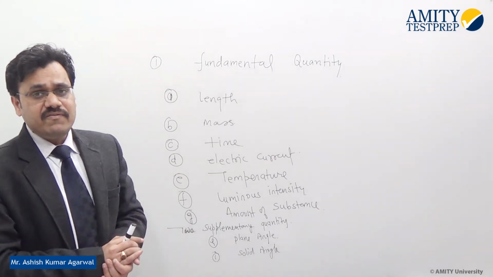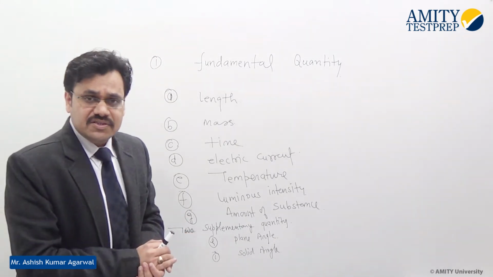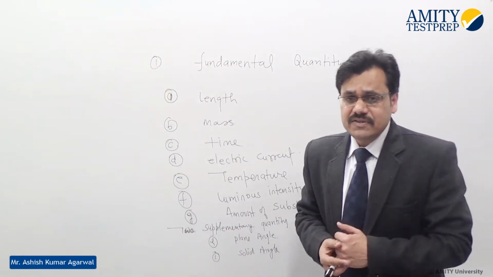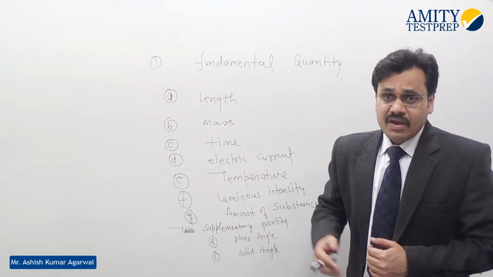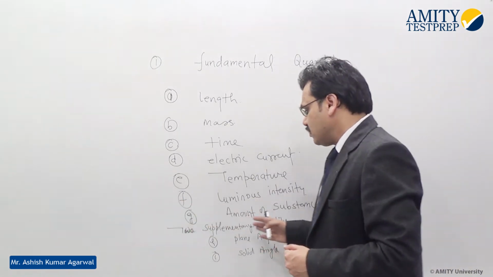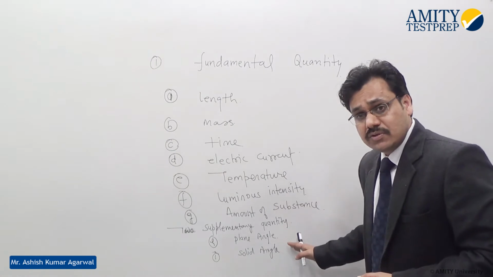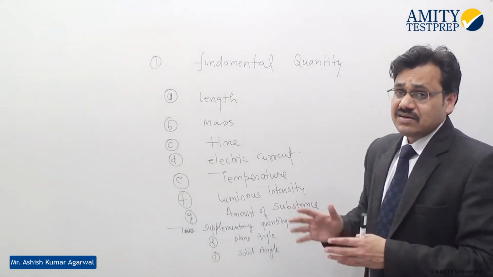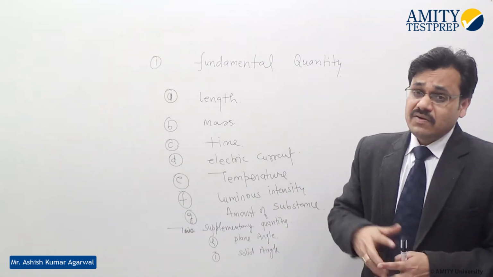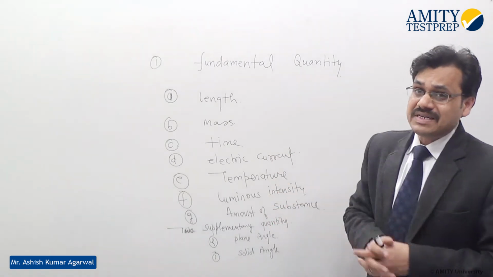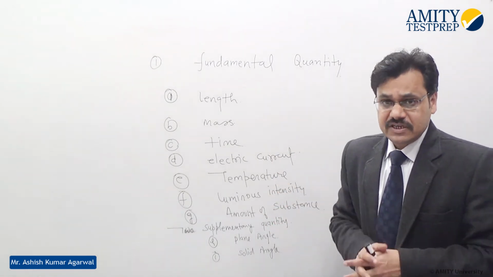These are the 7 fundamental quantities which define the other quantities, but we don't need any other physical quantity to define them. There are also 2 supplementary quantities, plane angle and solid angle. So in totality, these are the fundamental quantities. Whenever we need to define any other quantity, we require these quantities to express it.